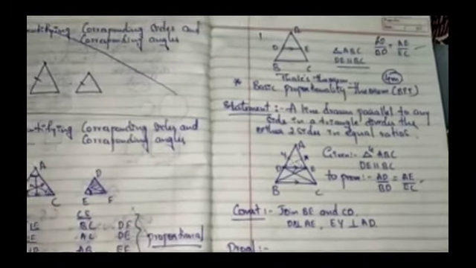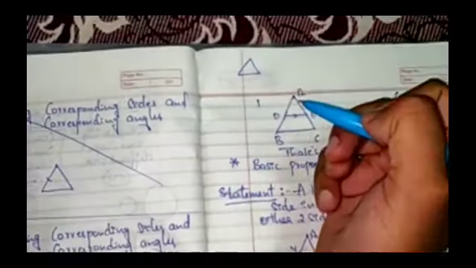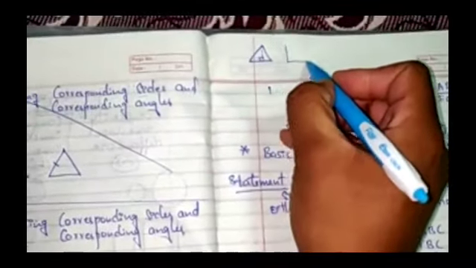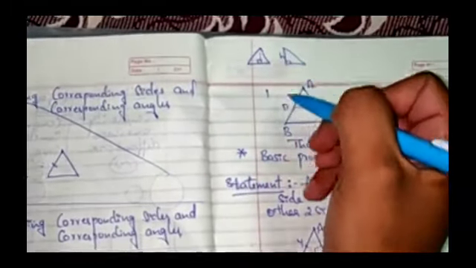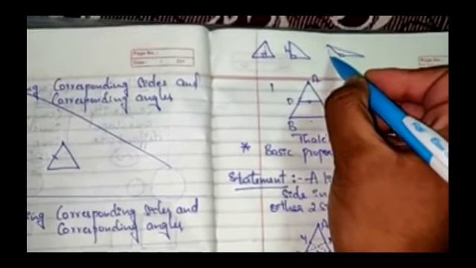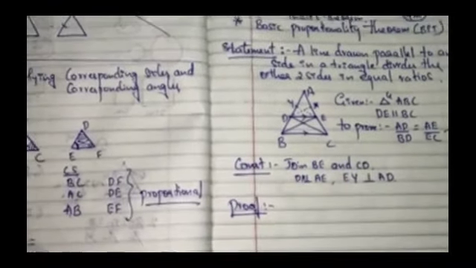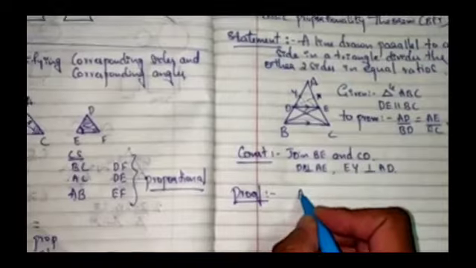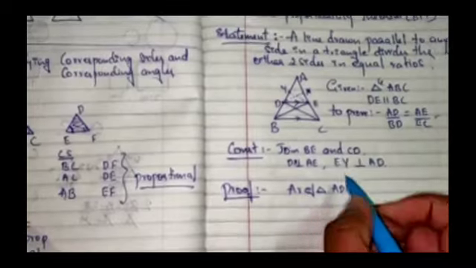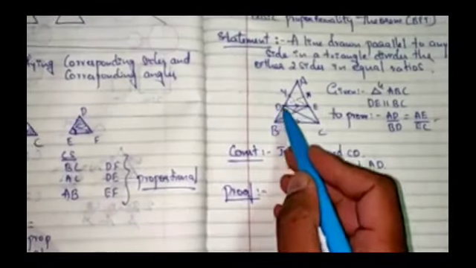To learn this, let us learn something more about a triangle. Here let me explain to you. It is an acute angle triangle. To find the height of it, we draw a perpendicular. As you can see in a right angle triangle, this itself is the height. As you can see in the obtuse angle triangle, this will be the height of the triangle. So we are going to use this concept to prove this theorem. So let us begin. First, let us take the ratio: area of triangle ADE divided by area of triangle BDE.